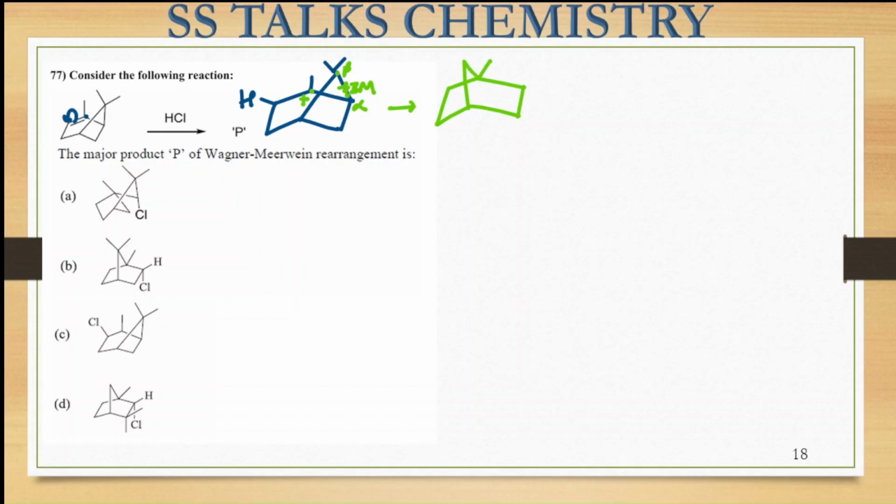Here this species is present. These substrates are present as they are. Now the positive charge is being formed on this particular carbon center. Right? So this ring expansion has taken place. So strain has been released over here. Strain is released.